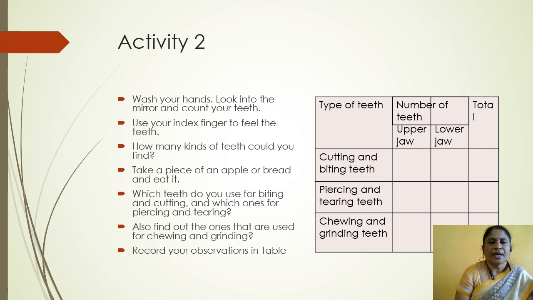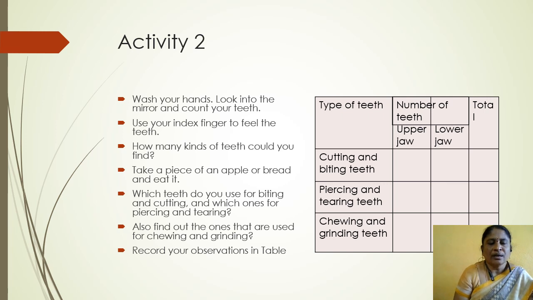Take a piece of an apple or bread and eat it. Which teeth do you use for biting and cutting? And which ones for piercing and tearing? Which teeth are used for tearing the apple?